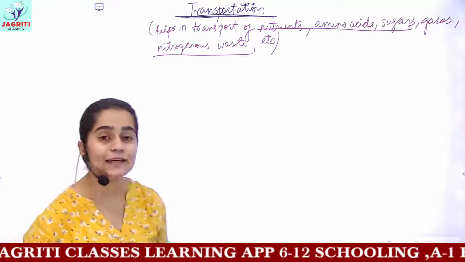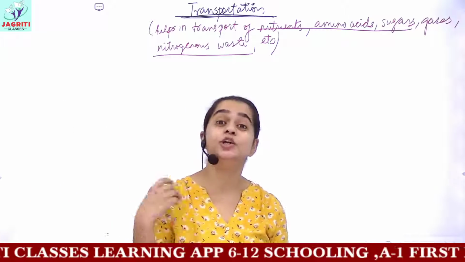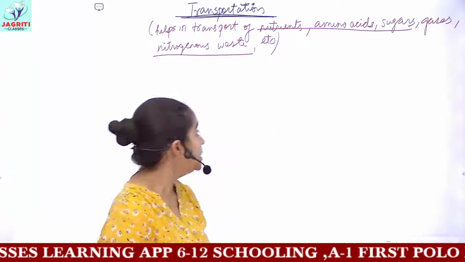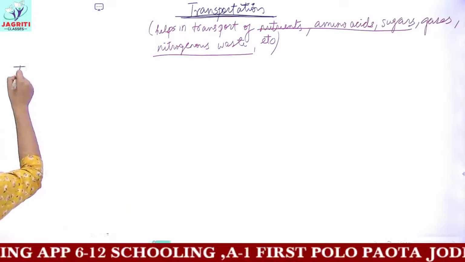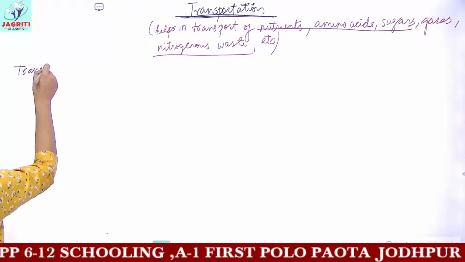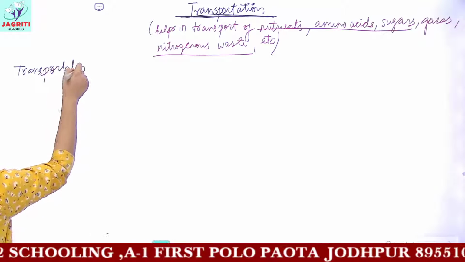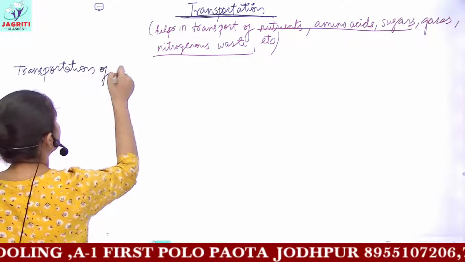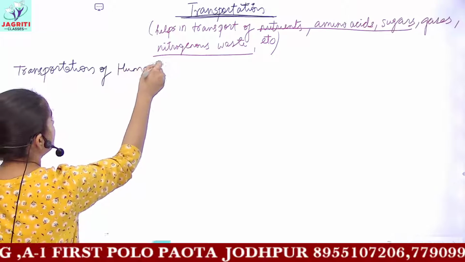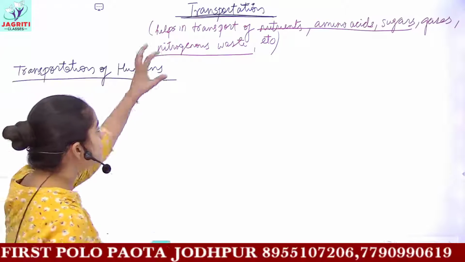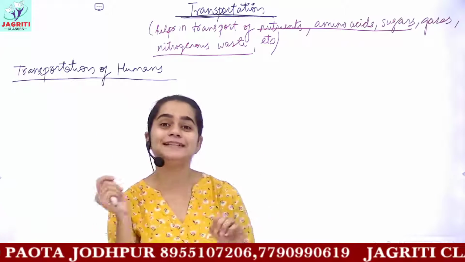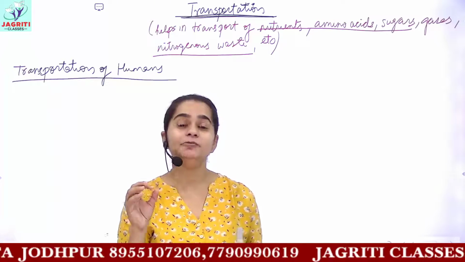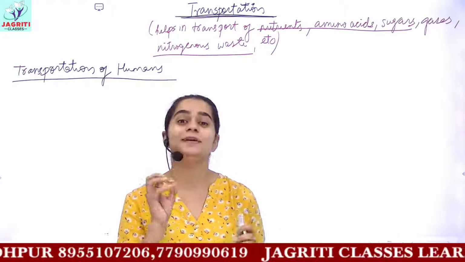Now we will be starting first with transportation in humans, or animals, you can say. So transportation in humans. You can see that most of the substances move from one organ to another, or one cell to another, in dissolved form present in blood.